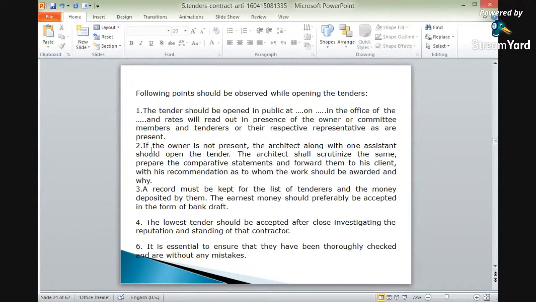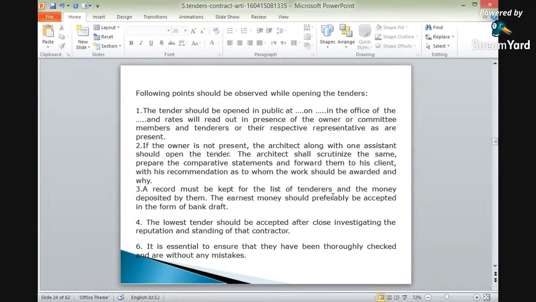Again, important: if the owner is not present, the architect along with one assistant should open the tender. Okay? If the owner is not present, the architect has the authority to open the tender. The architect shall scrutinize the same, prepare the comparative statements, and forward them to his client.